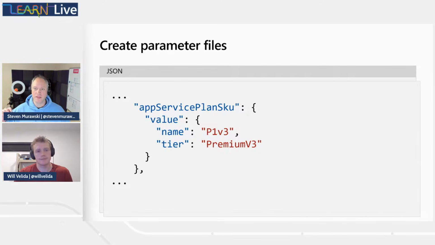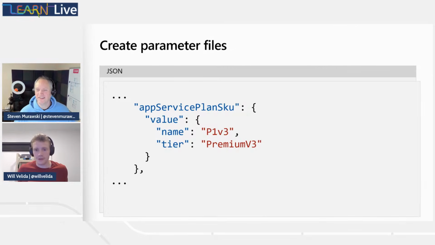The syntax here isn't the same as in our Bicep template. This is JSON, right? So when we provide a value for that, we can see our structured object, we have our name and our tier. So it's the same structure as what we expect to see inside of our Bicep template, but it's expressed in JSON. Yeah, that looks familiar.